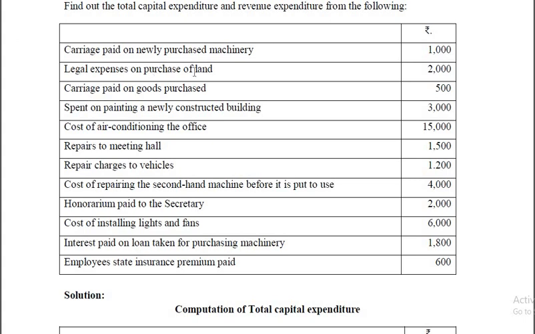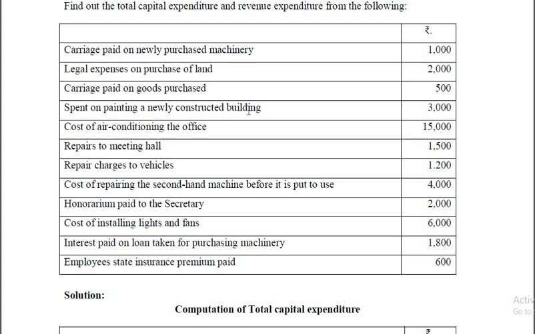Legal expenses on purchase of land. So this again is the expense of purchasing an asset. Therefore that is to be added to an asset. That is a capital expenditure, and that does not recur. Carriage paid on goods purchased, as I already told you, that's on purchase of goods which is meant for resale, recurring in nature, therefore that should be taken as revenue expenditure.